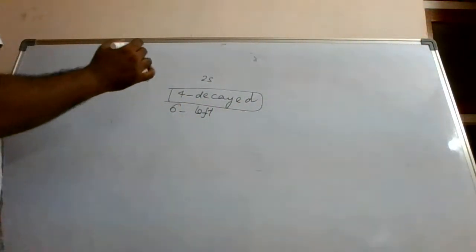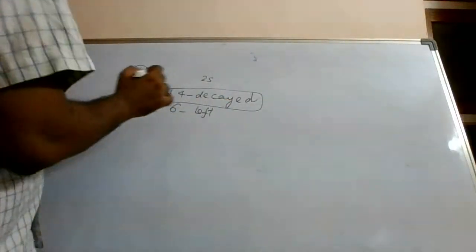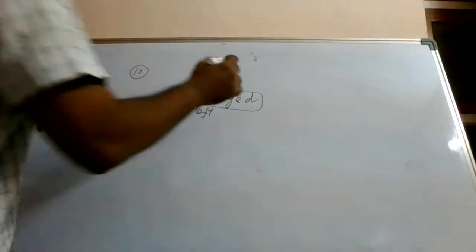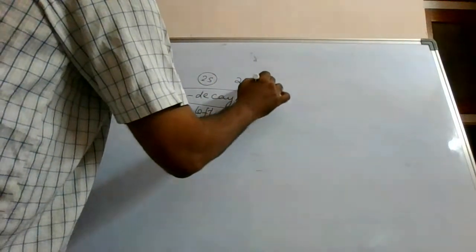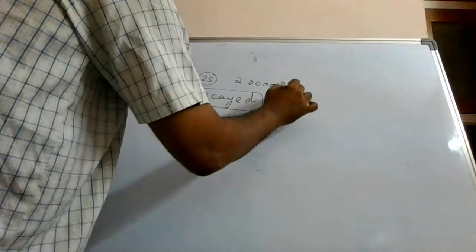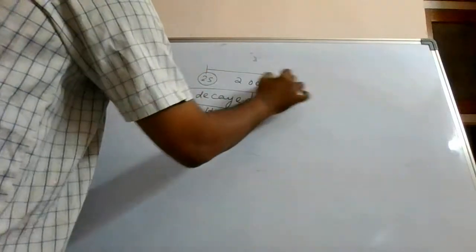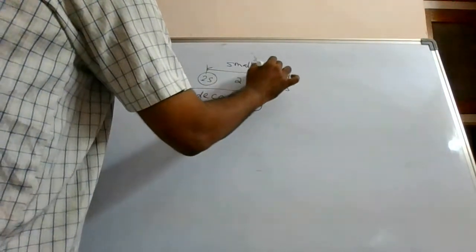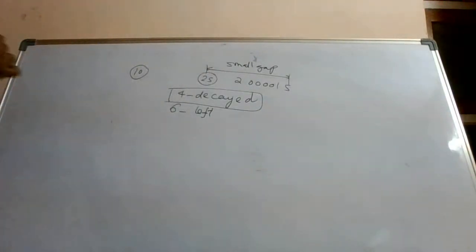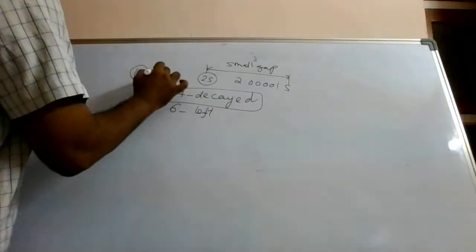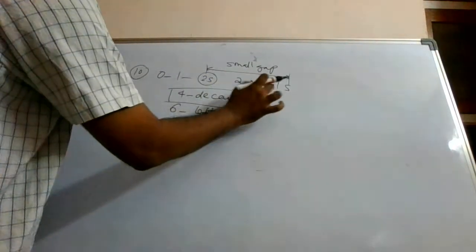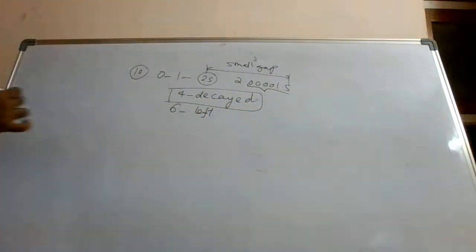Now this decay happened in a very small interval of time, let us say 2.0001 seconds. There is a small gap in between, no? Alright. So your counter starts like this: 0 second, 1 second, 2 second, and 2 second to 2 point this much duration. These many decayed.